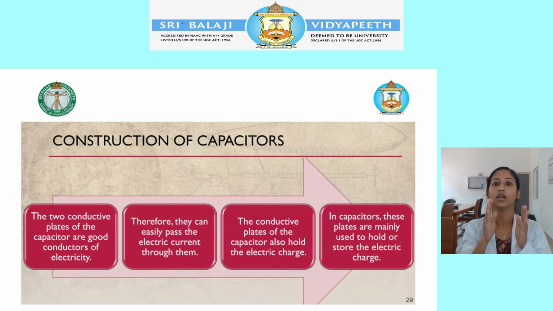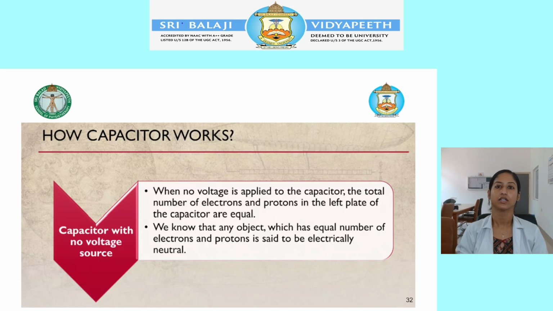They are mentioning that the two plates are good conductors of electricity because they allow the current to pass through the circuit. But the dielectric is a poor conductor of electricity. Why? Because it prevents the current from flowing through the circuit. So how does this capacitor work?